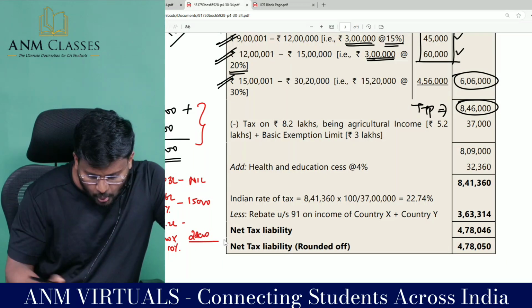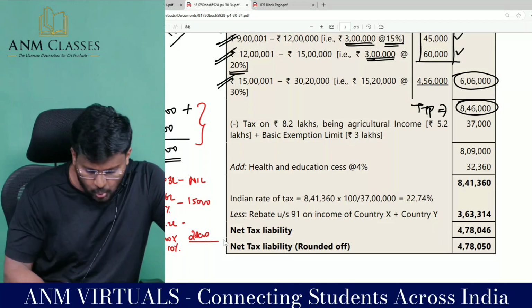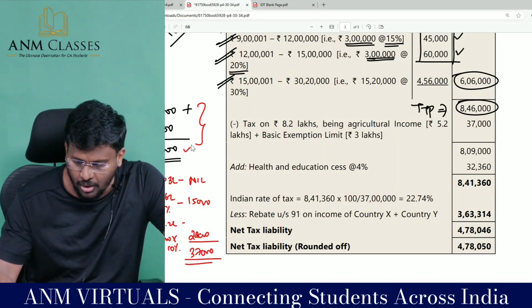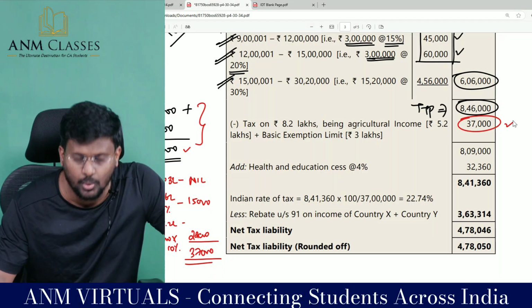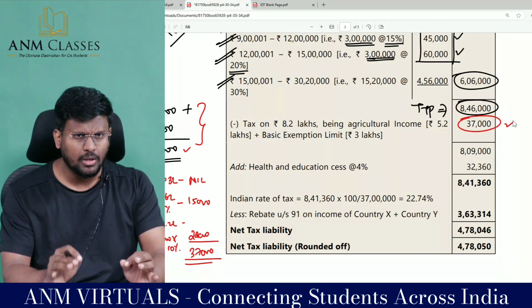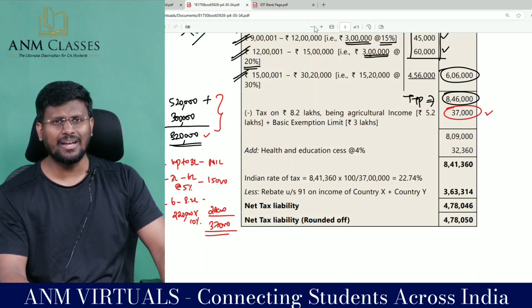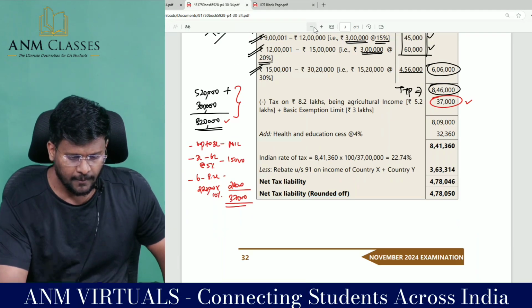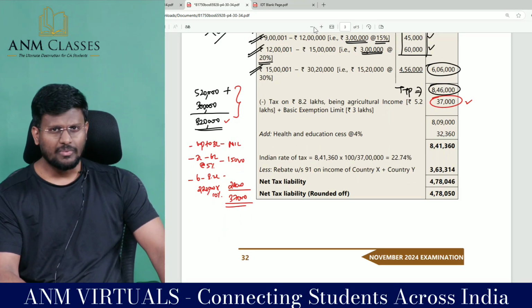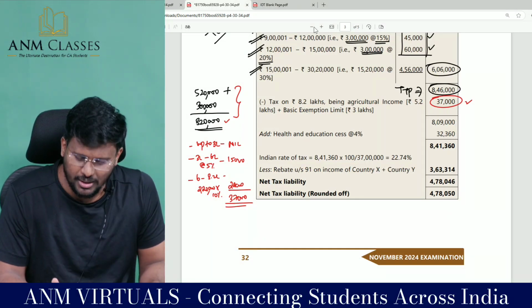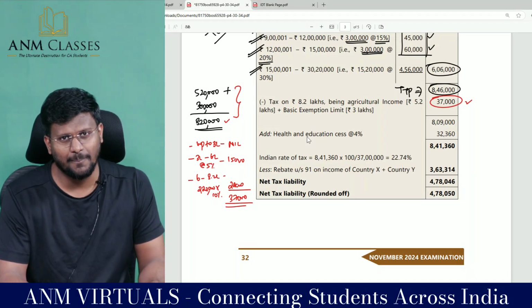So 22,000 plus 15,000 comes to 37,000, which is the tax payable for this 8,20,000. This amount you can claim, my dear lovable students, as rebate on agriculture income.